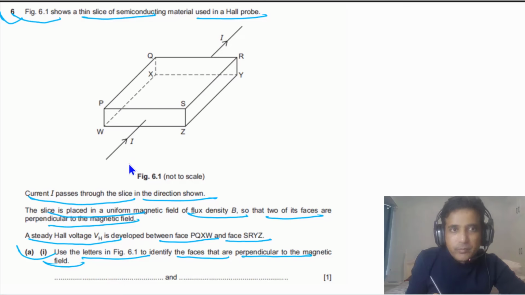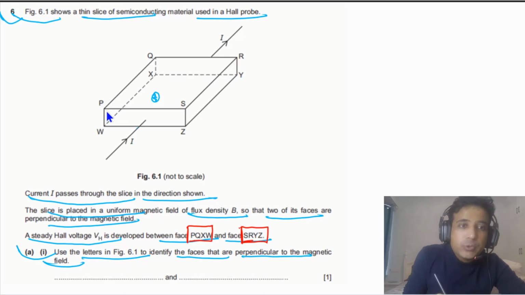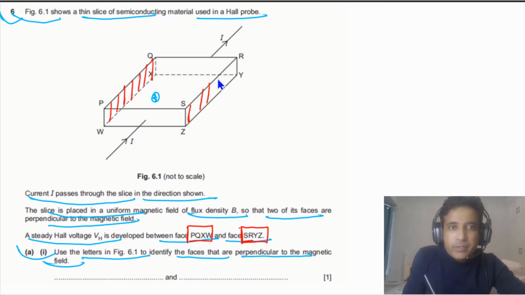For this one, simply we can imagine, first of all, as this current is passing through this slice, imagine that there is a positive charge, and if you can find out the force on this positive charge, then simply you can answer this question. But first of all, we also need to understand that it is given to us that Hall voltage is developed between these two faces, PQXY and SRYZ.